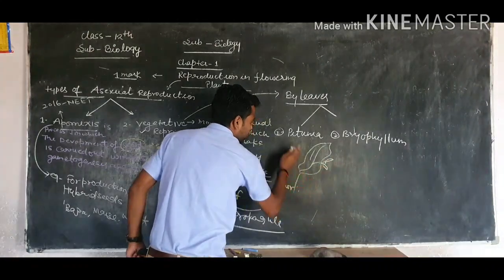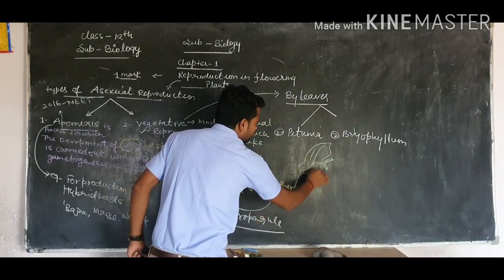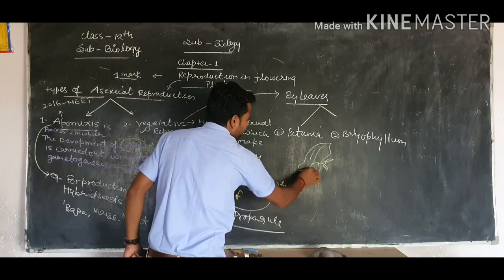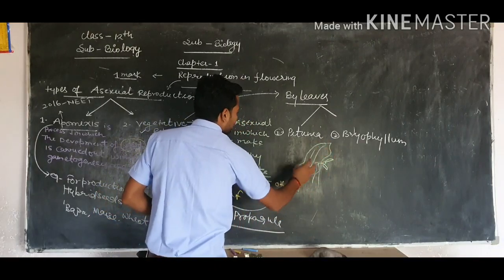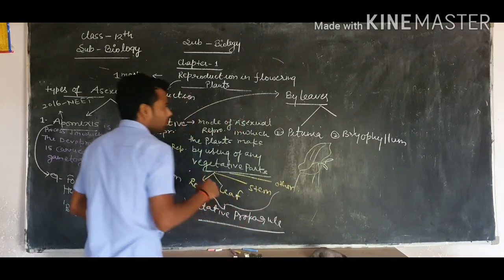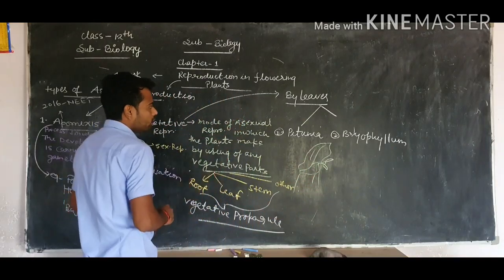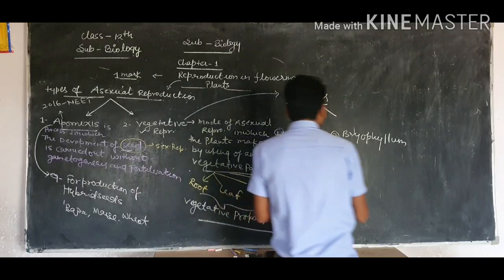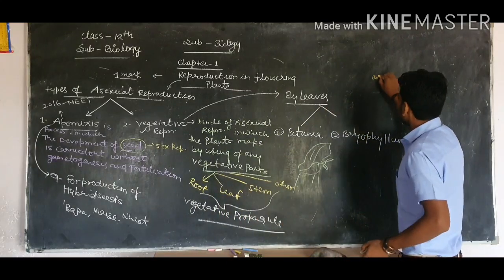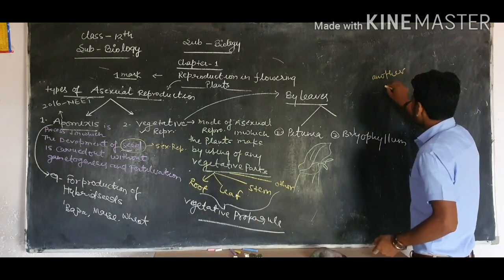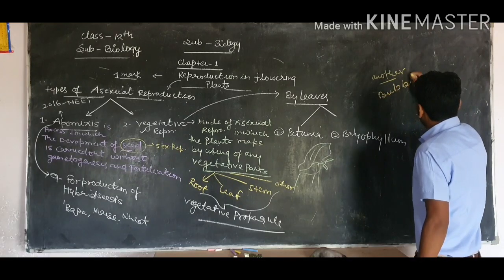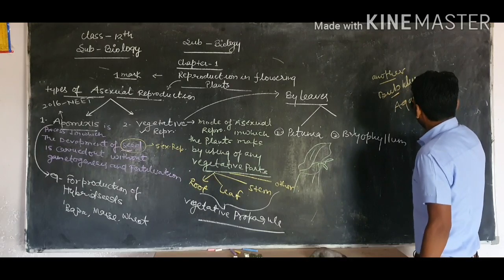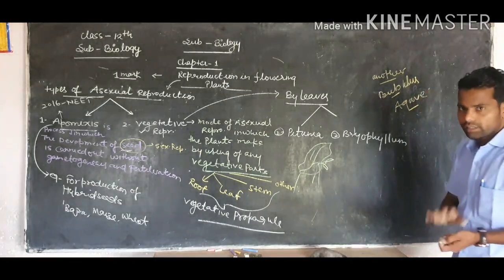We know that these leaves generally fall downside to the ground and then produce the adventitious buds. In case of bryophyllum, the new young ones are produced with the help of leaves. So this is the natural vegetative propagation carried by the leaves, and some other structures like bulbils. Okay, so these are the natural reproduction.